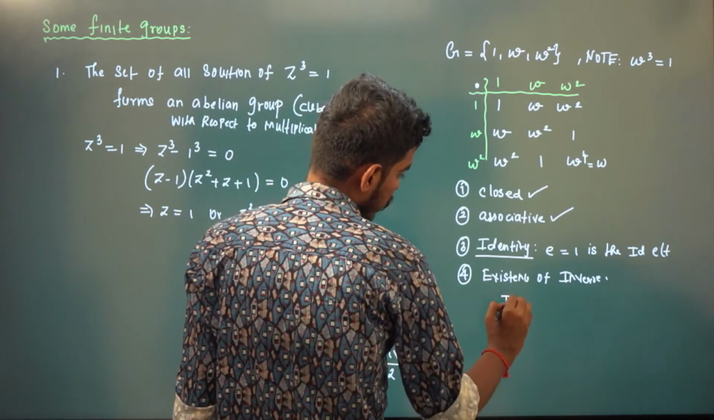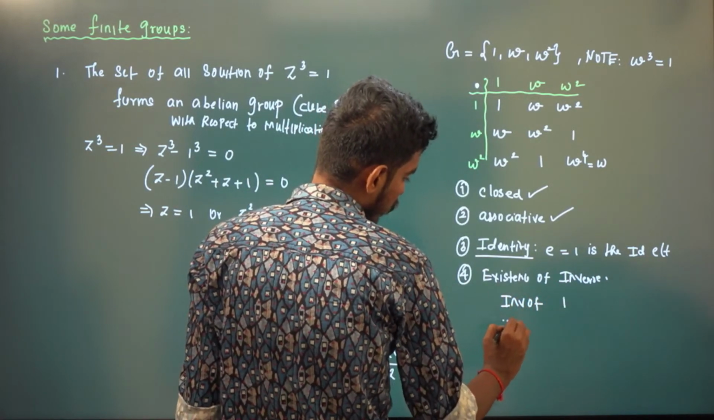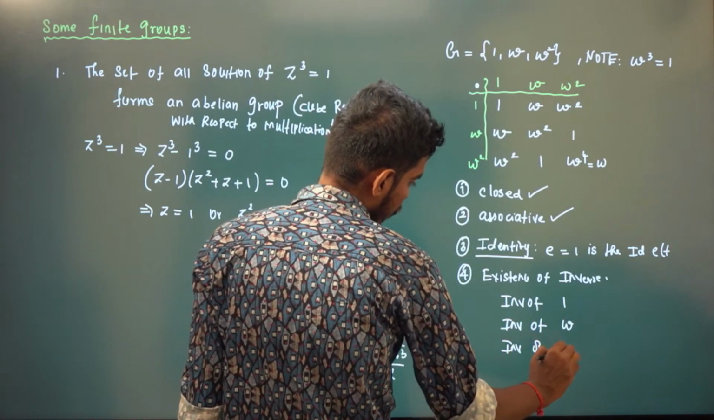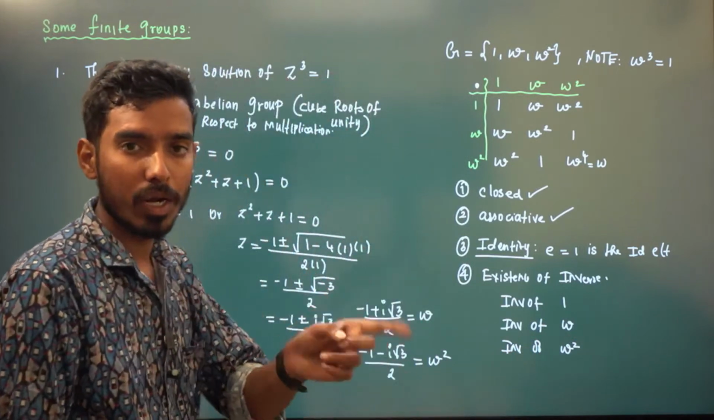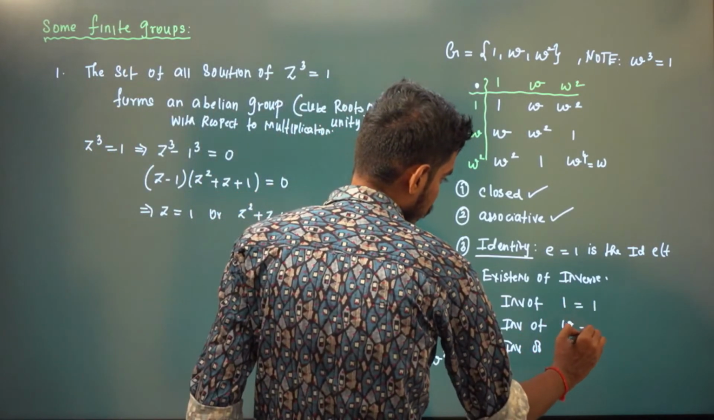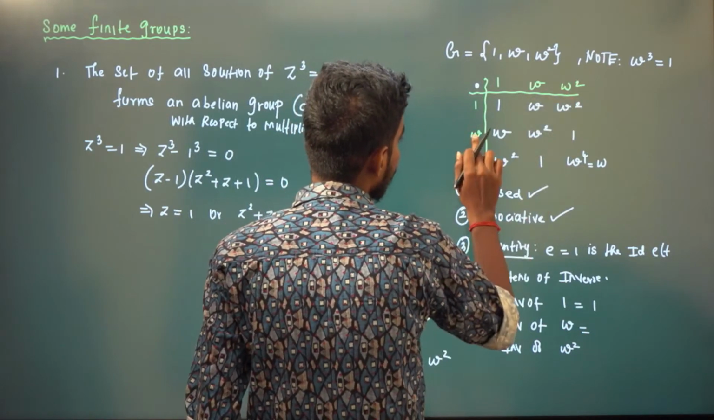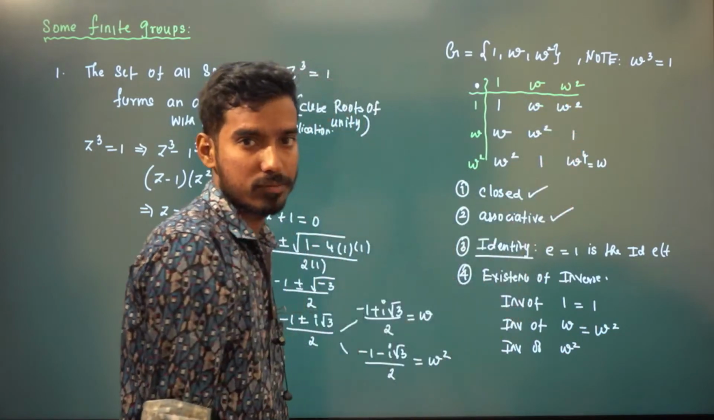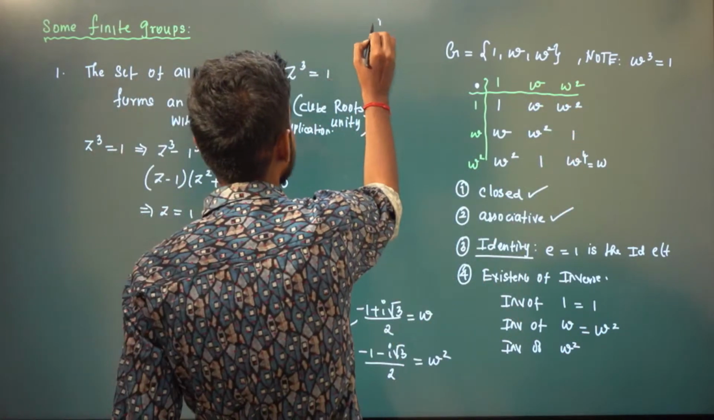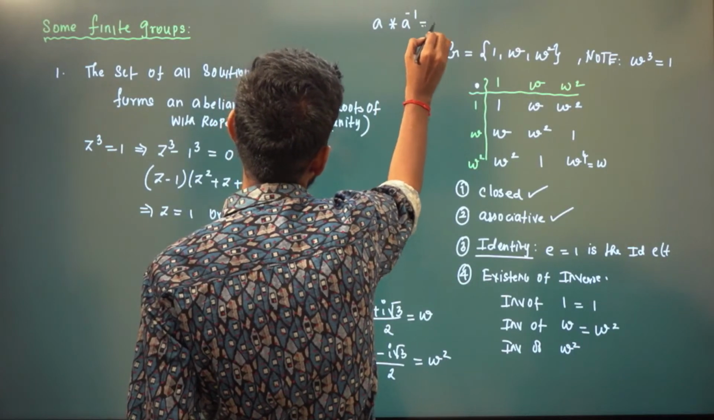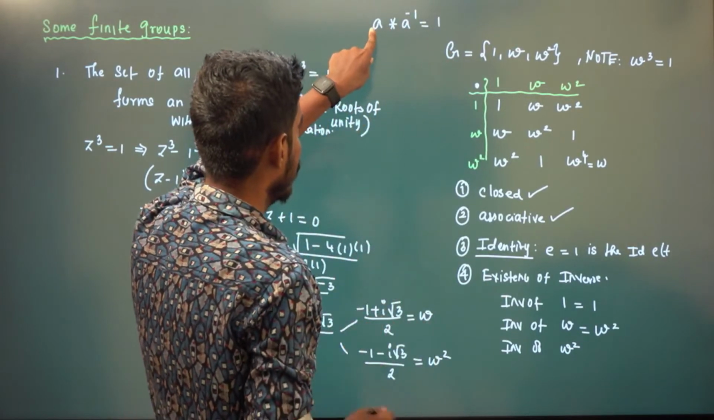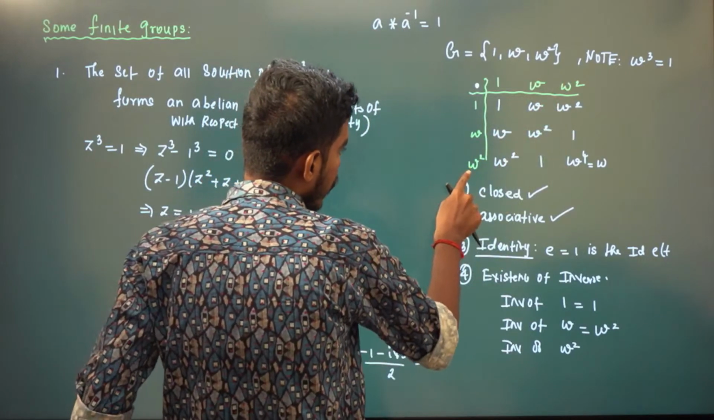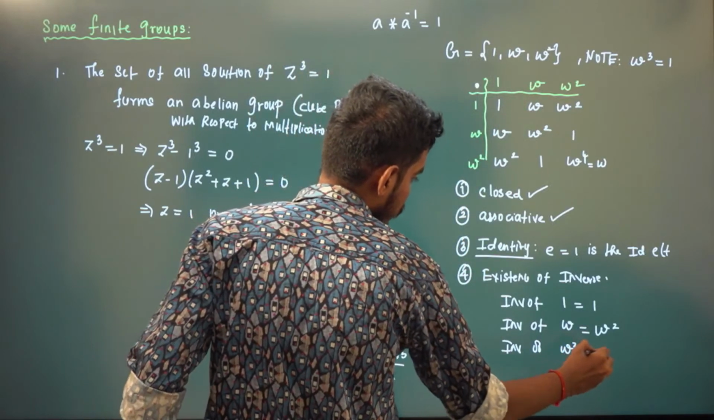What is the inverse of 1? What is the inverse of omega? What is the inverse of omega square? What is the inverse of 1? 1 into what is 1? It is 1 only. Inverse of omega is omega square, because omega into omega square is 1. What is the definition of inverse? A star a inverse has to be 1. Here star is multiplication. So omega into what is 1? Omega into omega square is 1. Omega square into what is 1? Inverse of omega square is omega.